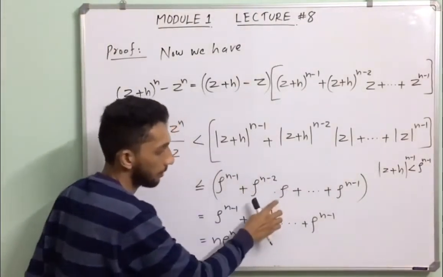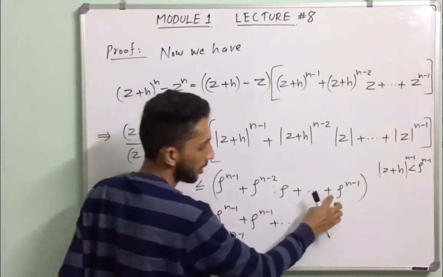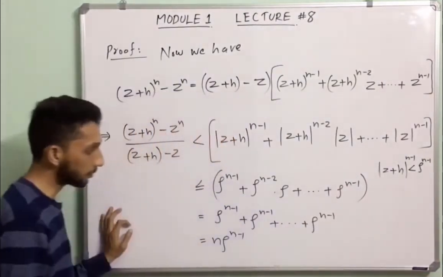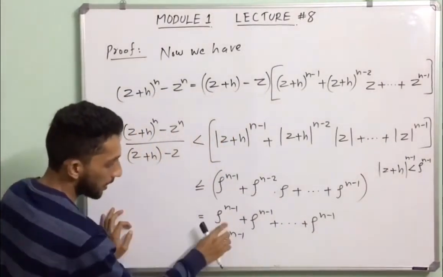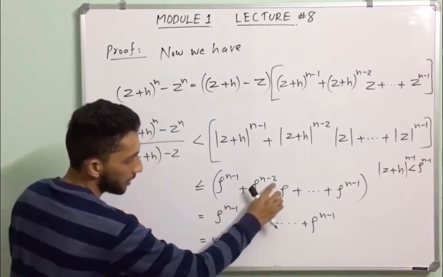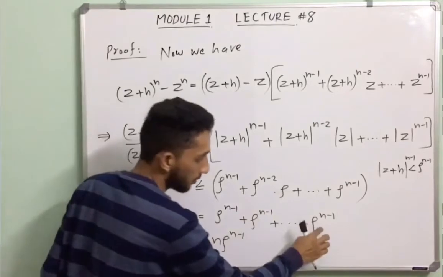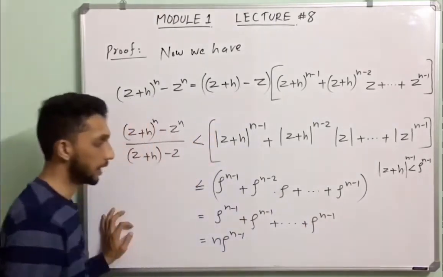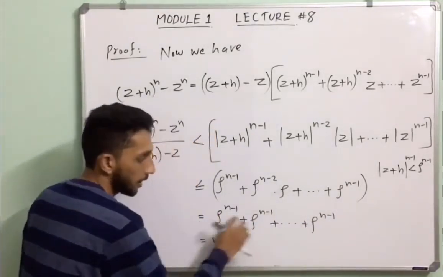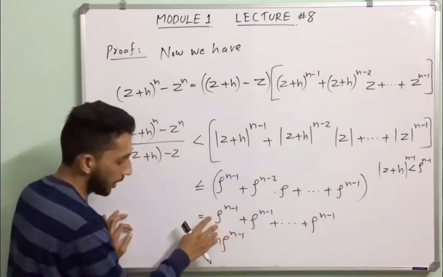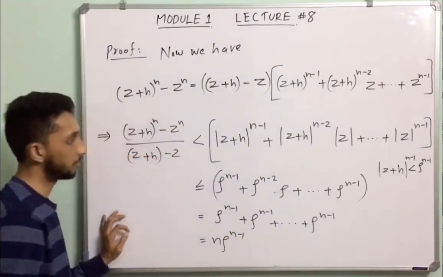So this can be replaced as rho plus etc. plus rho raised to n minus 1. So rho raised to n minus 1 plus rho raised to n minus 2 into rho, that's equal to rho raised to n minus 1 plus etc. plus rho raised to n minus 1. So there are n terms, so n times rho raised to n minus 1.